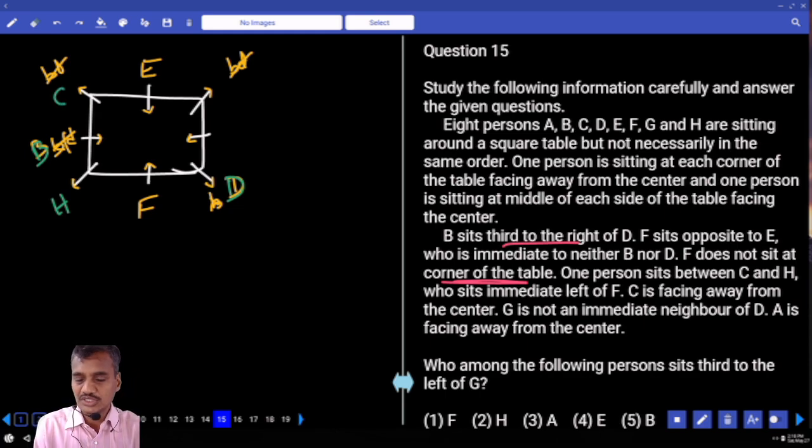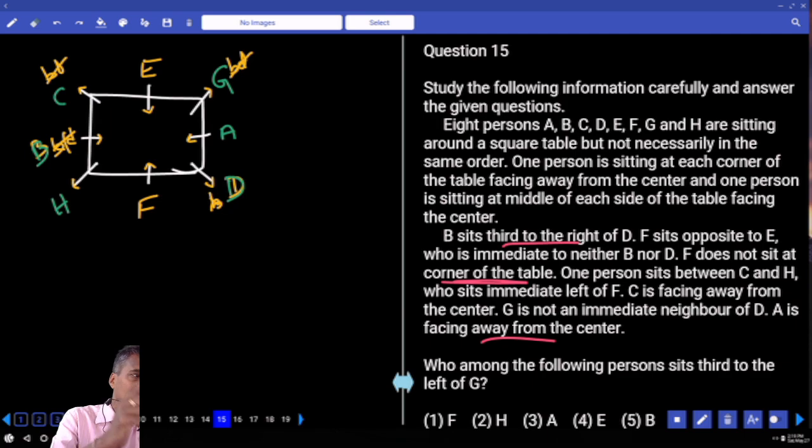Then G is not an immediate neighbor of D. As G is not an immediate neighbor of D, G will be here. Now G is here, who is the person left over? A is the person. And A is facing away from the center, but you will see here A is facing towards the center. That means whatever the assumption we have taken, B at this place is ruled out. Are you getting this one or not?